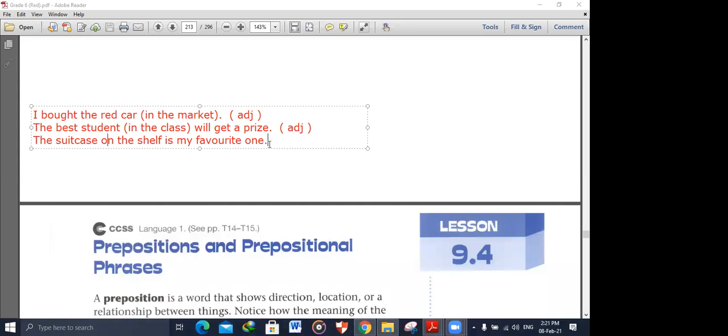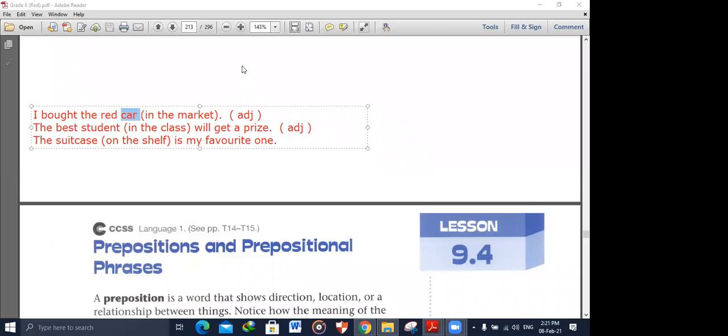A prepositional phrase starts with the preposition followed by a noun. On the shelf. What's on the shelf here, Amr Asim? Do you have any problem?